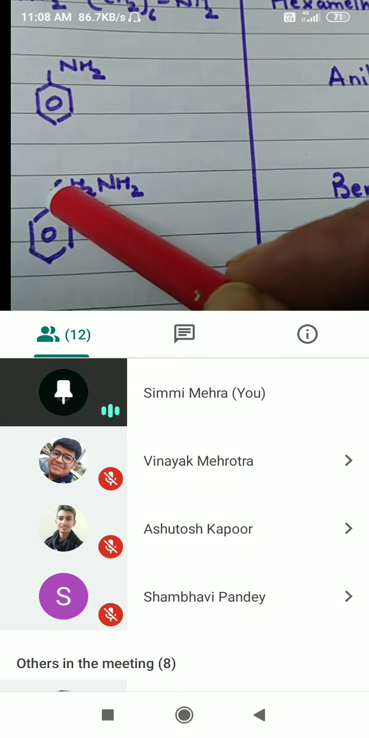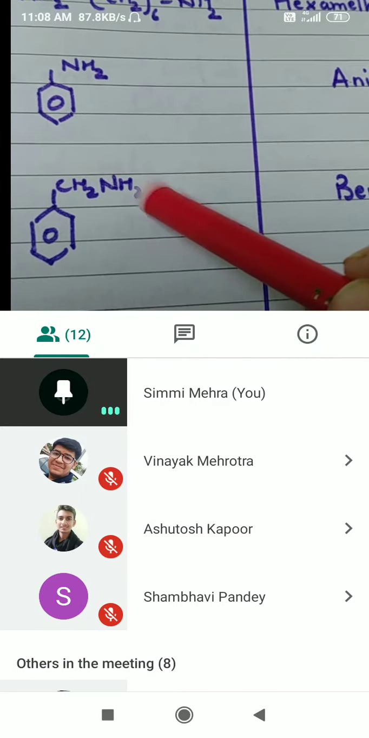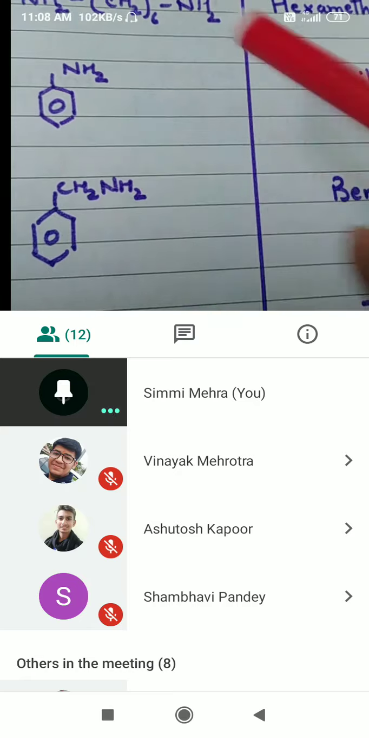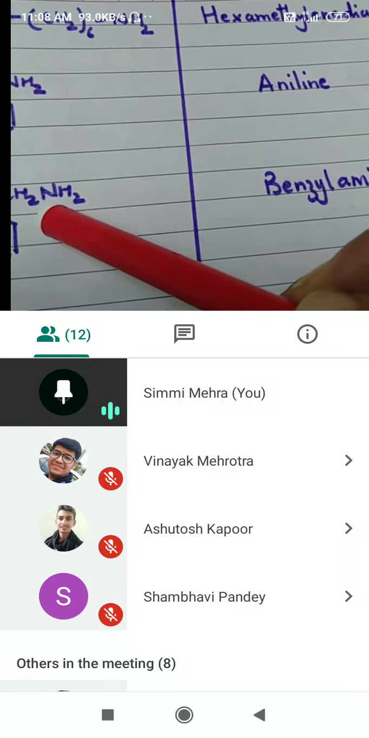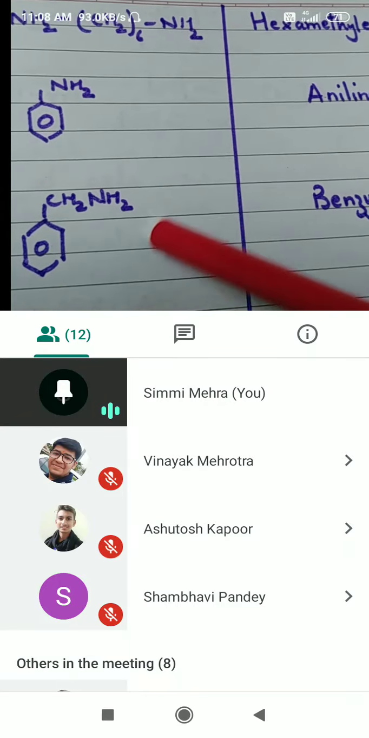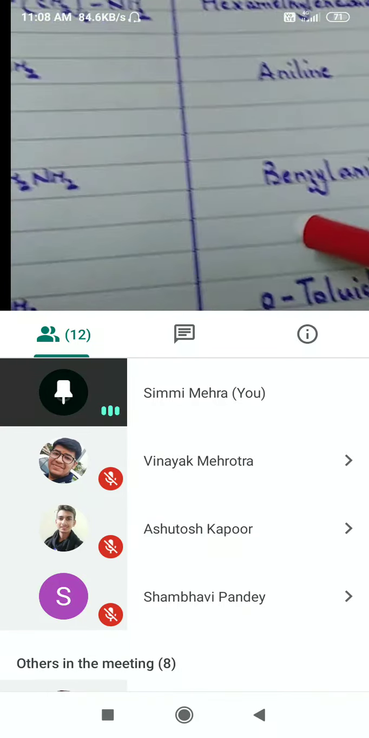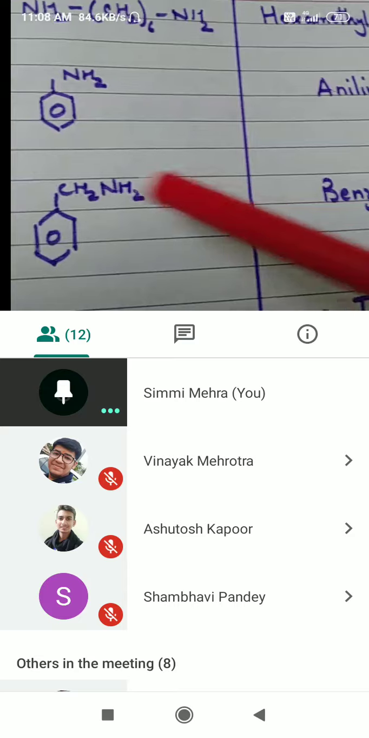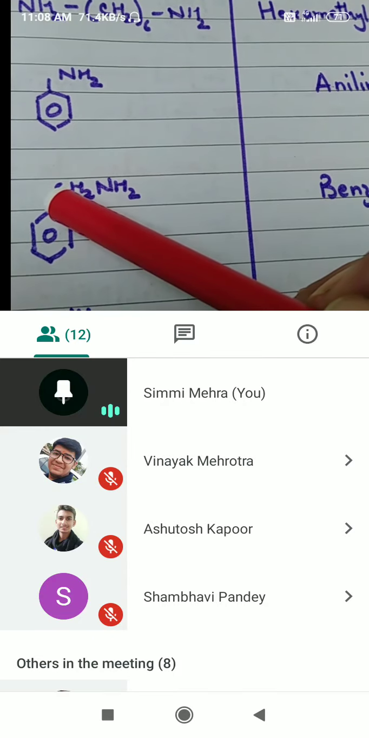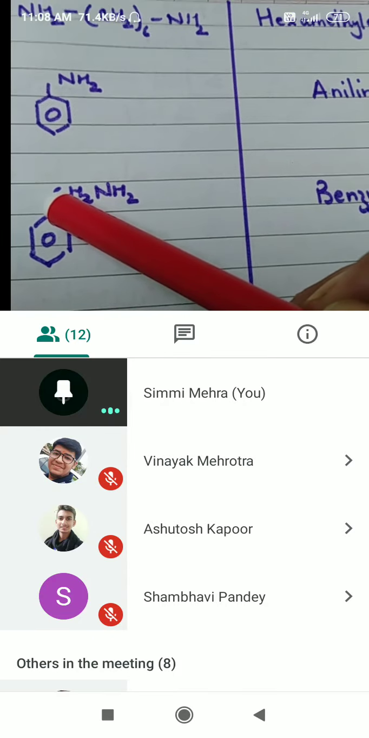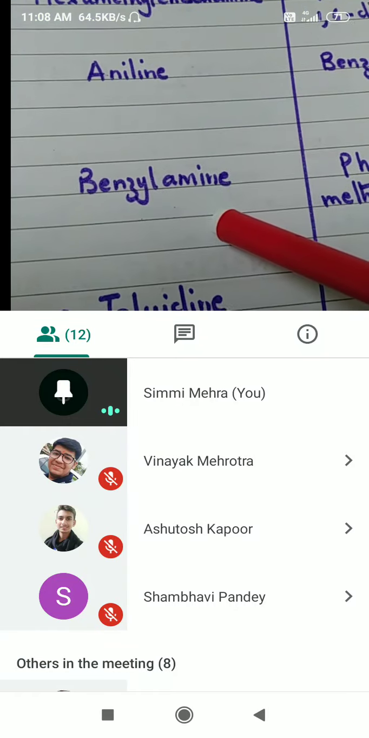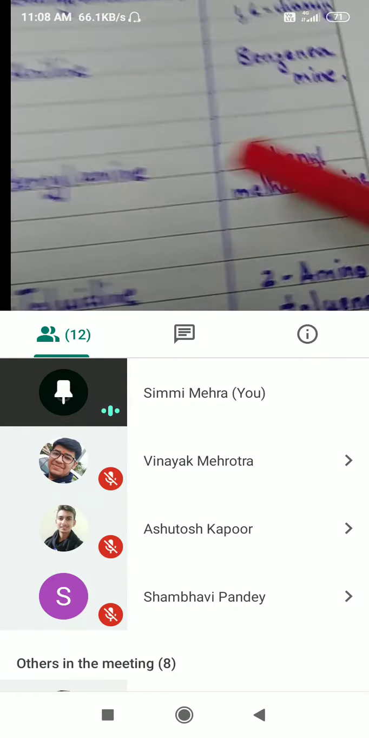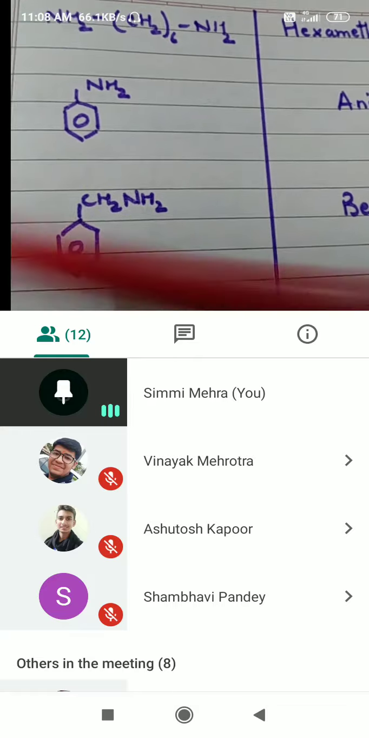What is this now? We have a CH2NH2. This carbon atom is sp3 hybridized. This compound is very important. This is known as benzyl amine. Benzyl is the carbon atom present in the side chain attached to a benzene ring. This is benzyl amine.